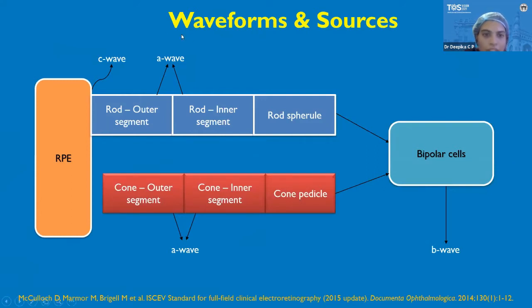These are the cell structures responsible for the basic waveforms we see in the ERG. The main components are the A wave and B wave. The A wave is contributed by both rods and cones, and each part of the A wave comes from a different part of the photoreceptor itself. In the rod, both outer and inner segments contribute, as well as in the cone. So basically, the A wave is produced from the photoreceptors, rods and cones. The B wave is produced by bipolar cells, along with a small contribution from rod spherules and the cone pedicle. After the B wave, there is a C wave, which is contributed by the RPE.